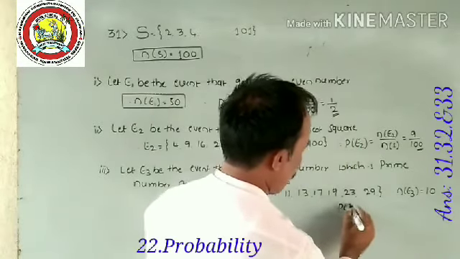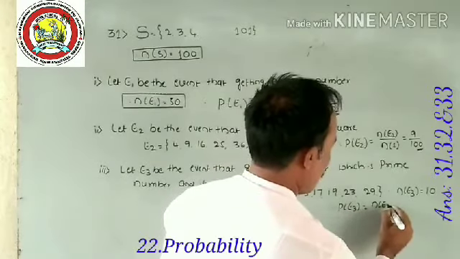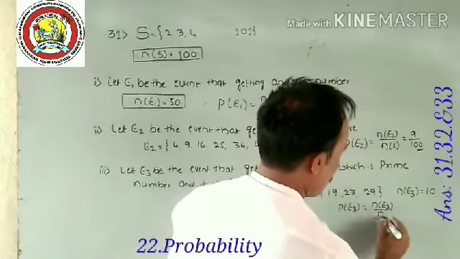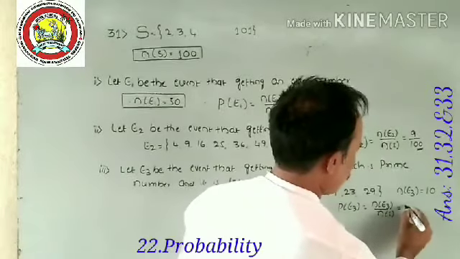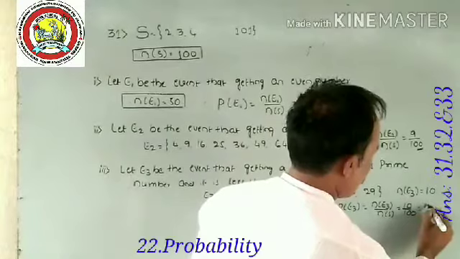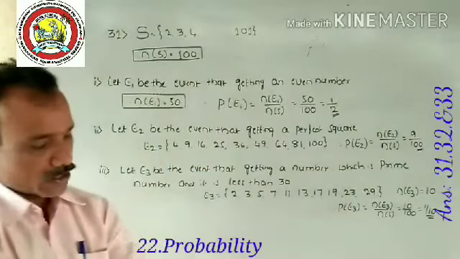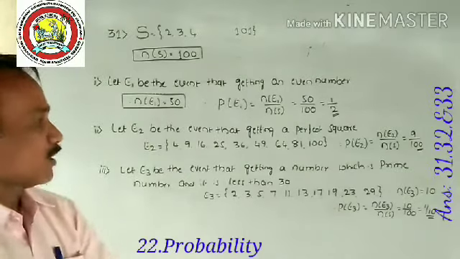Therefore, P of E3 is equal to n of E3 by n of S, that is 10 by 100, equal to 1 by 10. The third answer is 1 by 10.